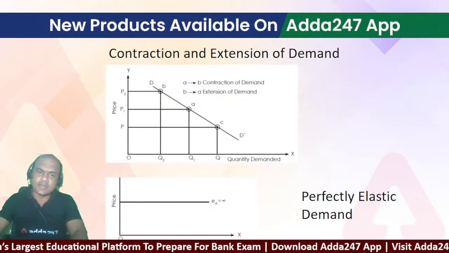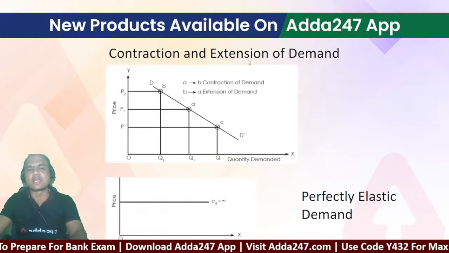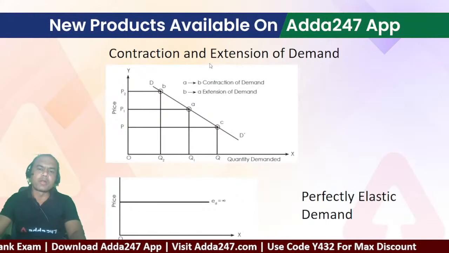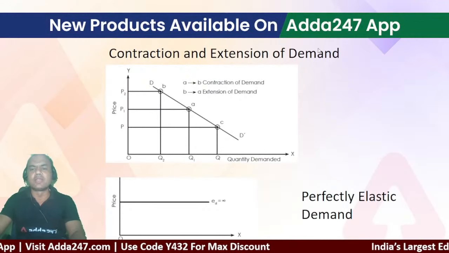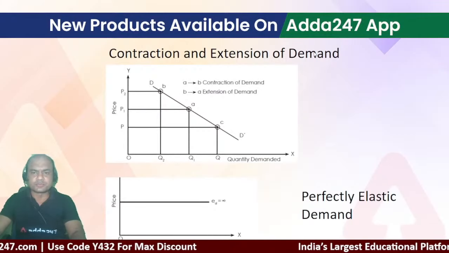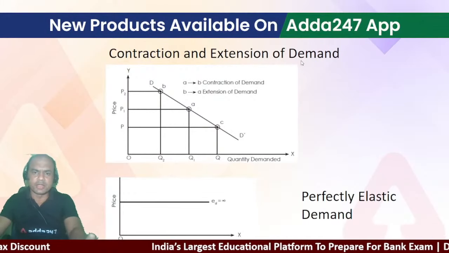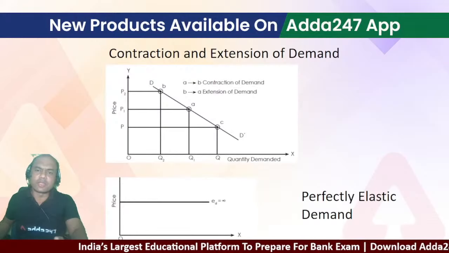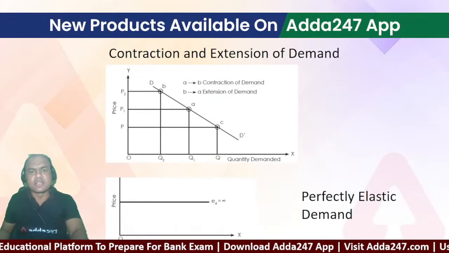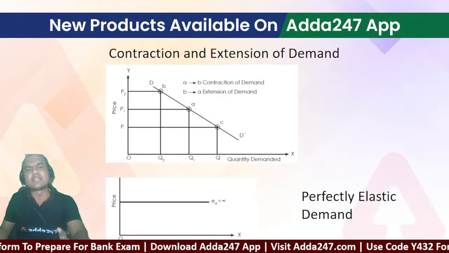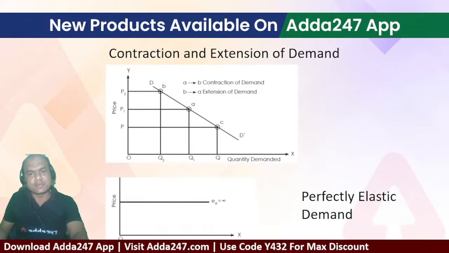Also, where is this applied? How does it apply to CRR and SLR, or repo? If there is an extension of demand, a huge demand for money, or if the supply of money is more in the common public, what will happen? When the supply of money is more, it gives rise to inflation. When it gives rise to inflation, the prices of products go up, firstly the land prices and flat prices. So RBI has to control that. That is basically an increase in demand.